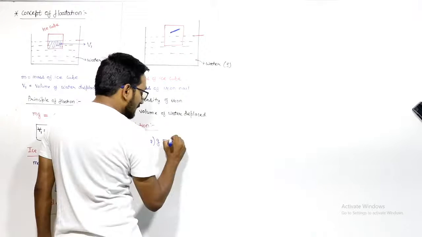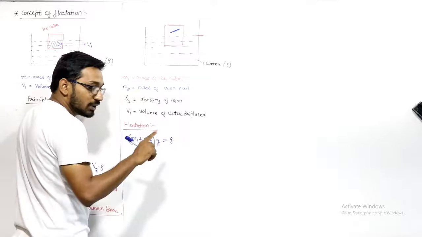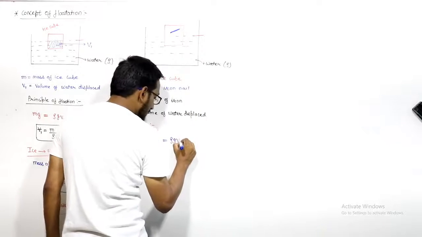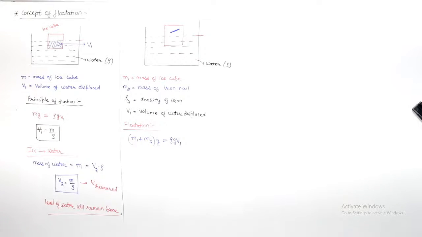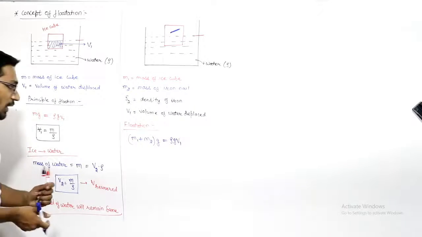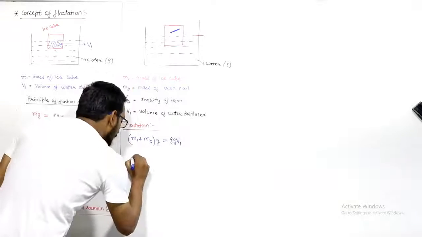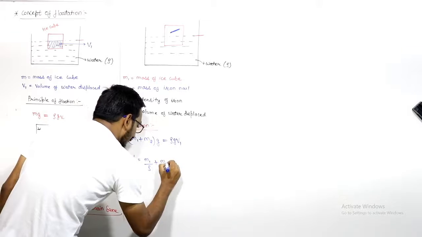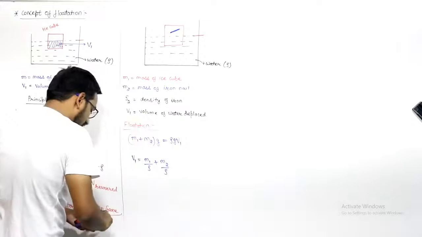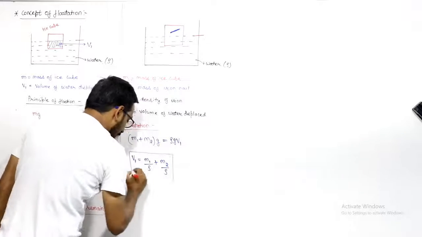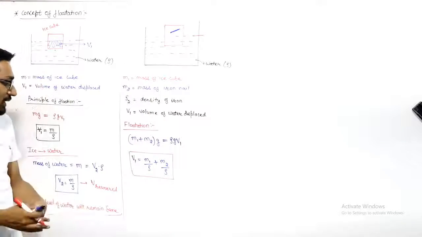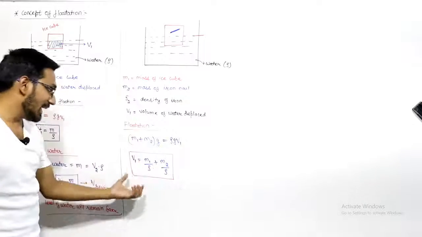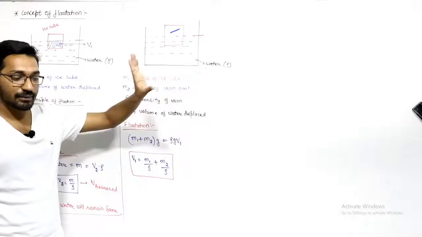The buoyant force is the density of fluid, that is rho g, into the volume of fluid displaced V1. So from here you can write that the volume displaced V1 will be equal to m1 upon rho plus m2 upon rho. This much amount of water is displaced by this ice block initially: m1 by rho plus m2 by rho, where rho is the density of water.